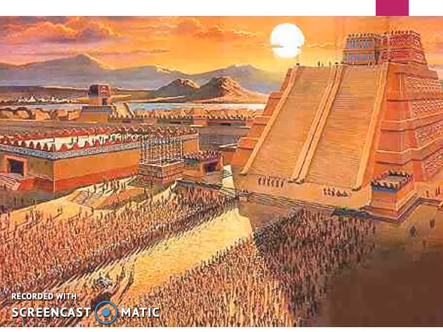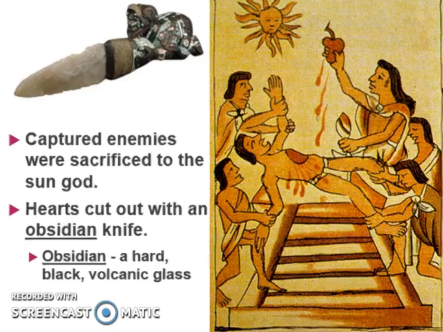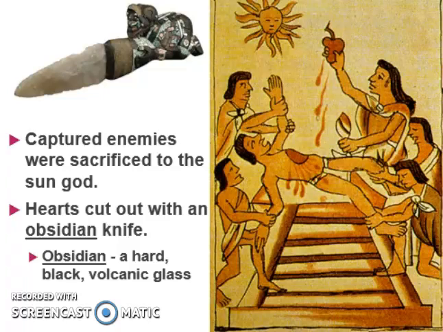Religious ceremonies were very large events, very important events. So this here is a depiction of a heart being cut out as a sacrifice to the sun god. Captured enemies were often sacrificed to the gods, specifically because the sun god was the most important god to the Aztecs. That is what is depicted here. And their hearts would be cut out with an obsidian knife.